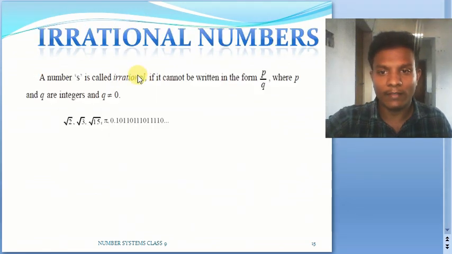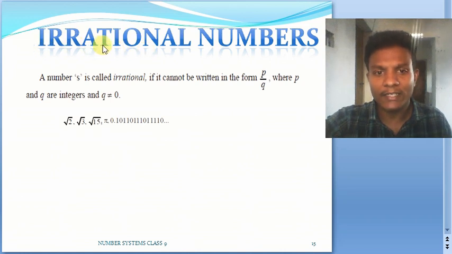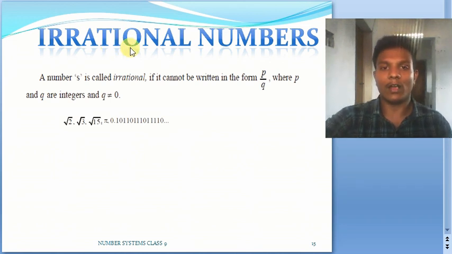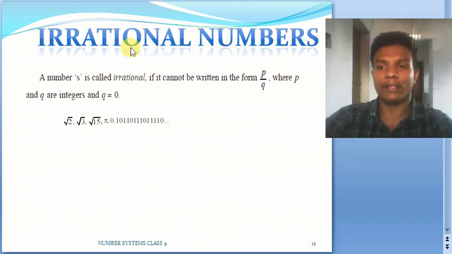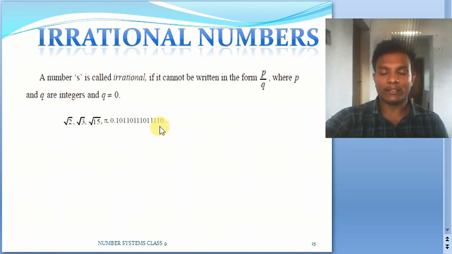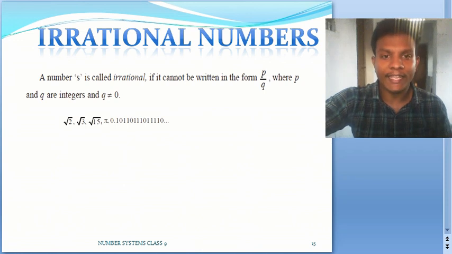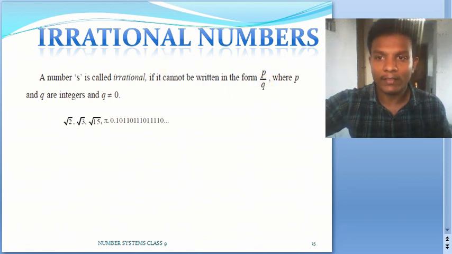Now let us see an important set of numbers, what we call irrational numbers. As the name suggests, irrational means they are not rational. From the definition of rational number, a rational number is such a number which can be written in the form of p by q, where p and q are integers. So irrational numbers cannot be written in the form of p by q, where p and q are integers. Let me take some examples.